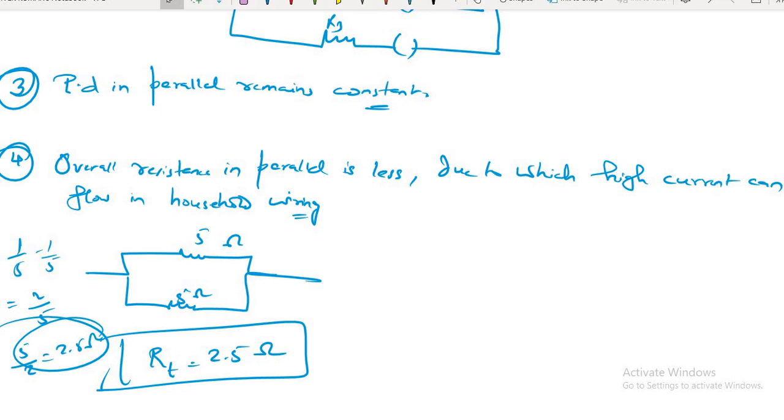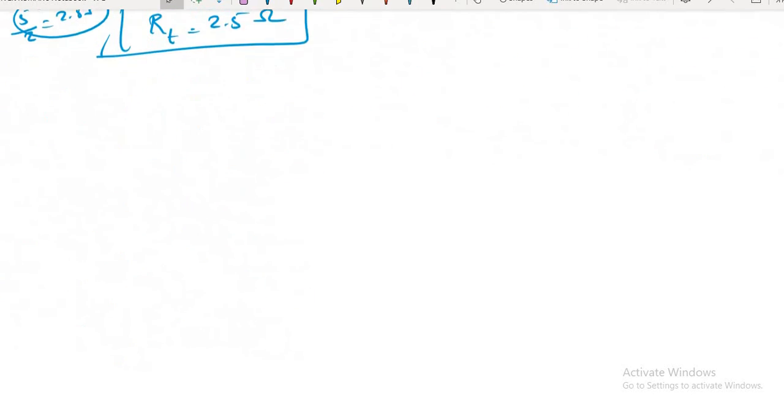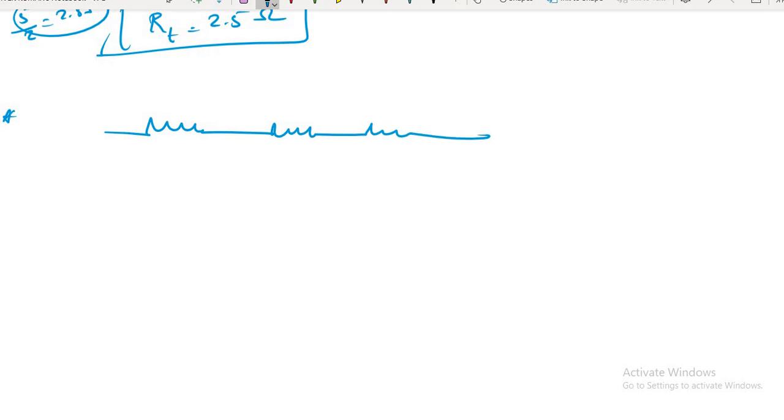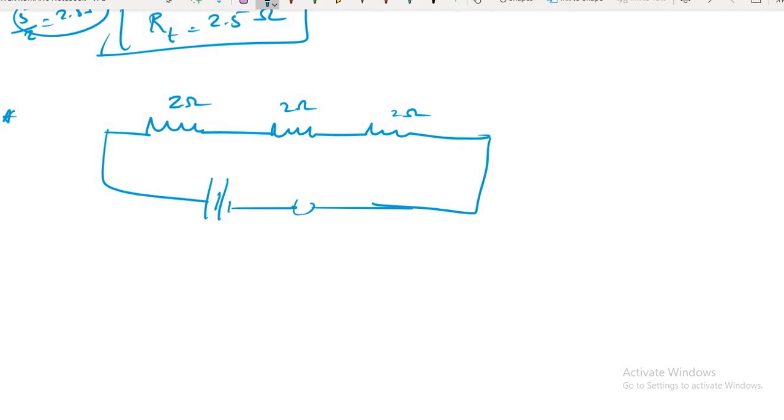First of all, in several questions that we come across, we have to find out the potential difference across a resistance. You see here, suppose this is a circuit. 3 resistances I have given, this is 2 ohm, 2 ohm, 2 ohm, connected with a battery and a switch. Closing the circuit, this is 10 volts, and current I is flowing. Clear?